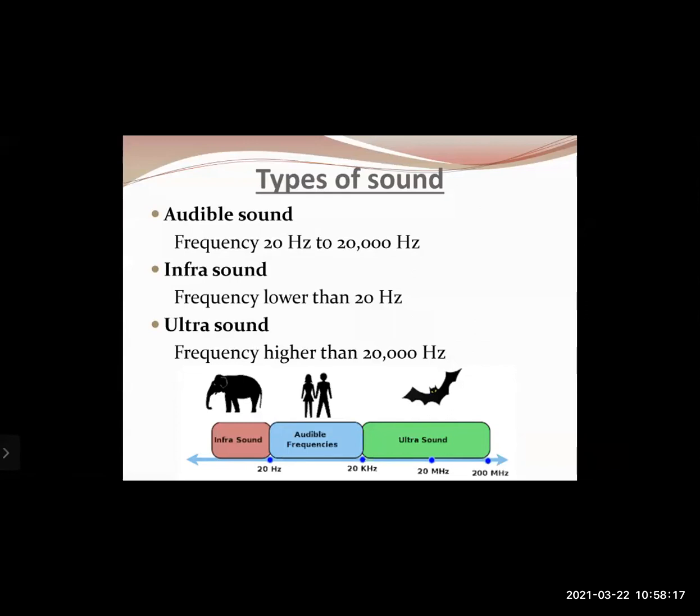So you can see there is a diagram here. Audible frequencies are within that range of 20 hertz to 20,000 hertz. Infrasounds have a frequency lower than 20 hertz. These are the sounds which can be heard by certain animals like elephants. Then ultrasounds have a frequency higher than 20,000 hertz, which can be heard and produced by certain animals like bats and dolphins.